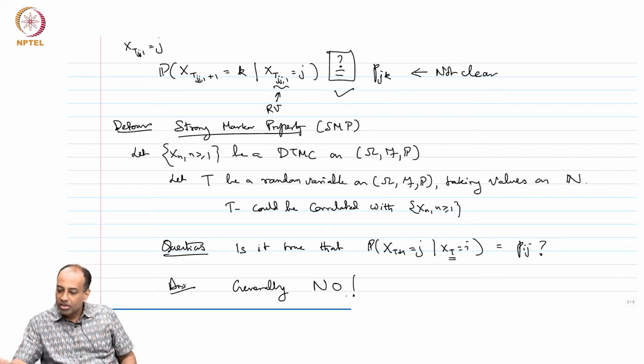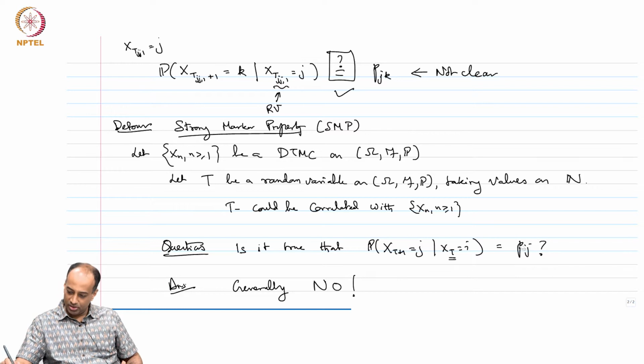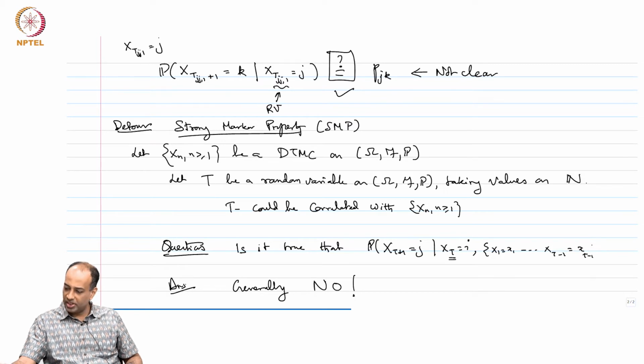Okay. Actually, I can ask this even further. Let me refine this question a bit more. Is it true that even the Markov property holds? So maybe I should ask, is the probability of x_t equal to i, and then x_1 equal to x_1, ..., x_{t-1} equal to x_{t-1}. So you fix whatever values for states between 1 to t minus 1, and x_t is equal to i.